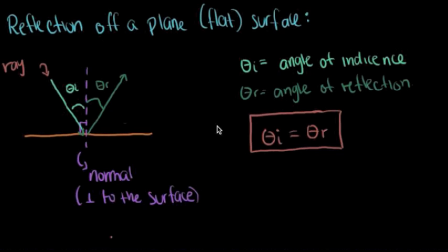When there's a reflection off a plane surface, there will always be a normal, which is perpendicular to the surface. Then there's an incoming ray with an angle of incidence, which will be reflected back with an angle of reflection. The law of reflection tells us that the angle of incidence will always be equal to the angle of reflection.